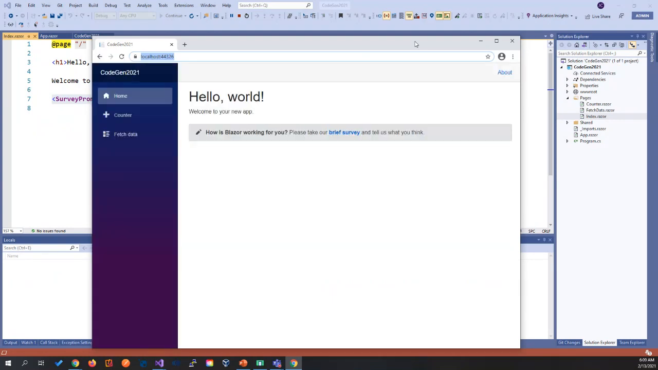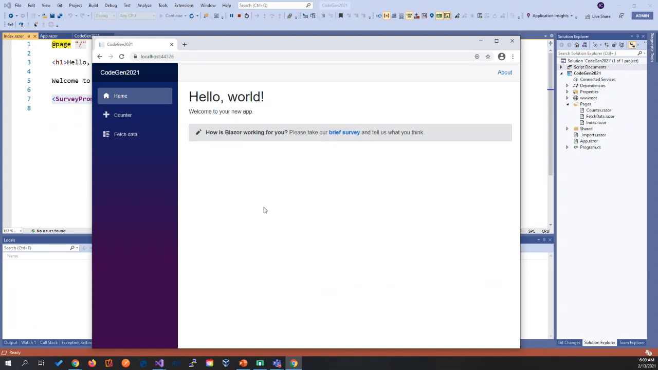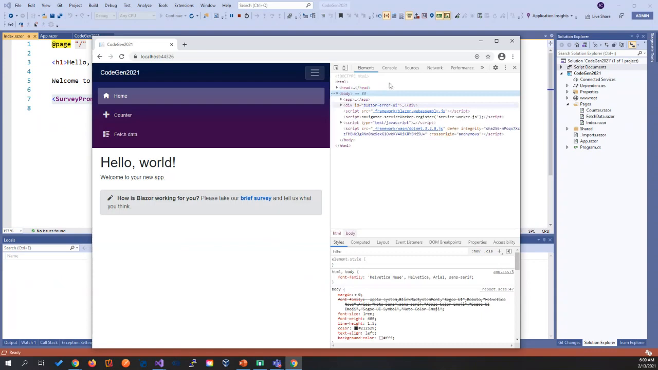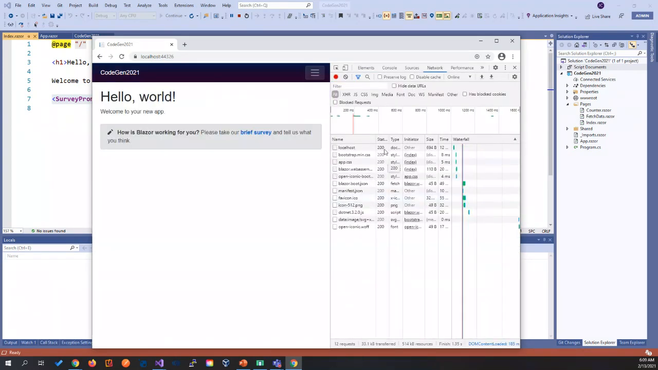Okay, this is the template that Microsoft provides for us, just a little bit of boilerplate code, so we get started. If you see here, we have a counter. We have the fetch data that gives you some weather forecast, and we have the home page that is how Blazor is working for you. And if we inspect it, we can see in the network the Blazor WebAssembly happening. Let's just refresh, and you will see here all the